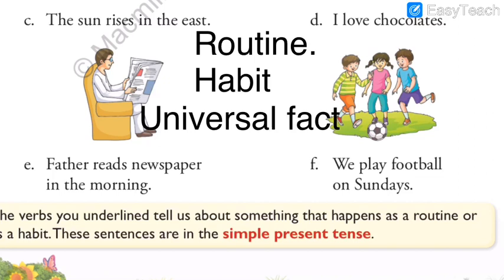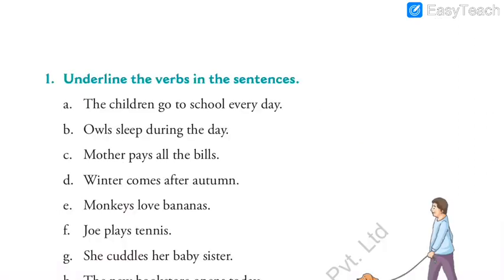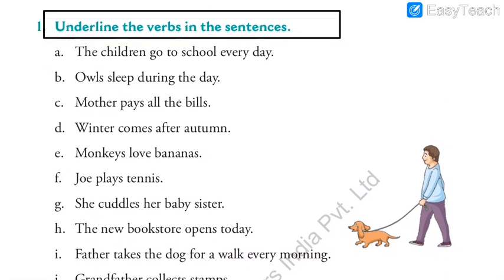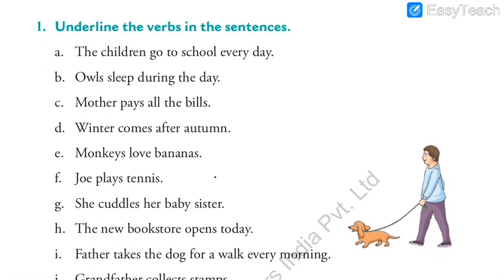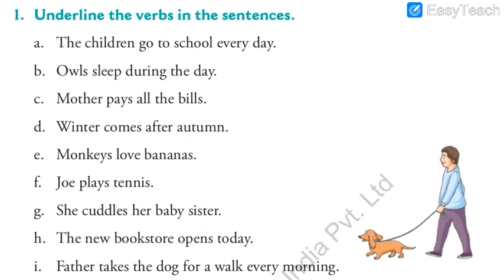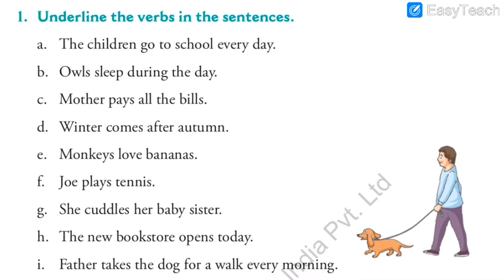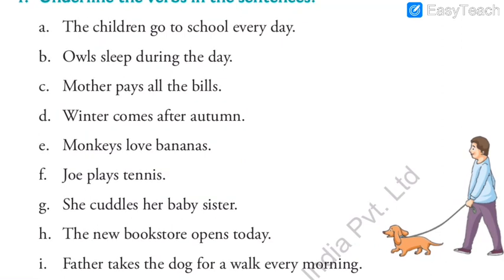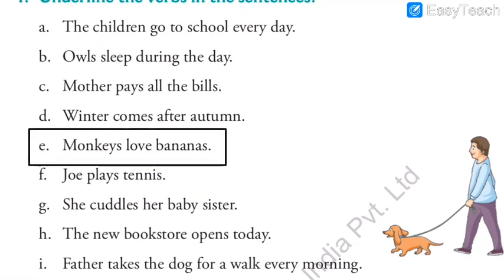You need to recognize it very correctly. So I hope this much is very clear to you. This was important. Moving on, we solved exercise 1, where you had to underline the verbs in the sentences. Again, I would like to solve three to four sentences and explain them to you as part of the revision. Here I would like to solve this one first, as I explained in detail today in the warm-up exercise.